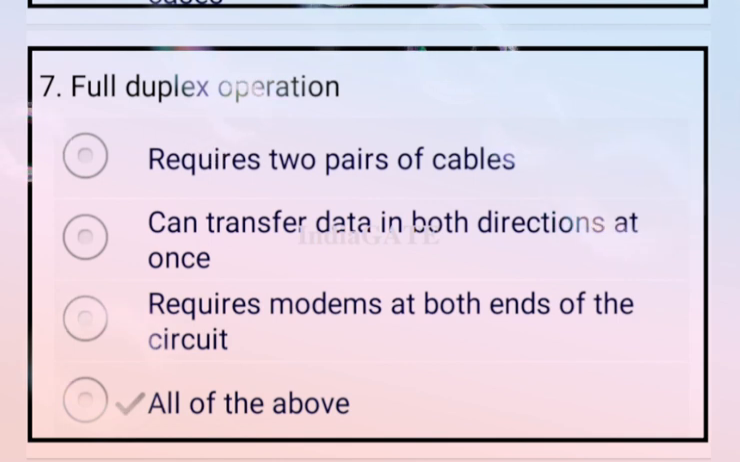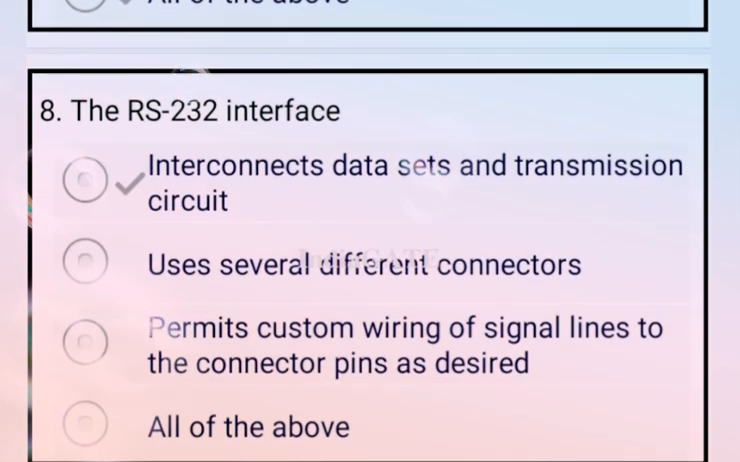Full duplex operation. So the correct answer for this question is that all of the above are correct. Requires two pairs of cable: yes, it is correct. Can transfer data in both directions at once: yes, of course. Requires a modem at both ends of the circuit: yes. So in the case of full duplex, all the operations are performed. So option D is your correct answer. Now come to the next question.